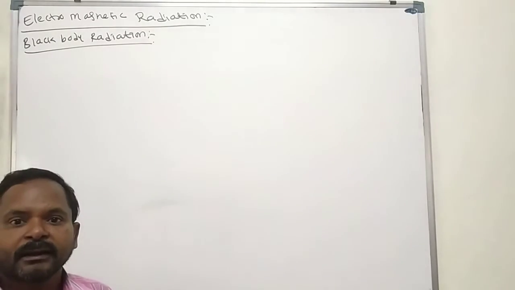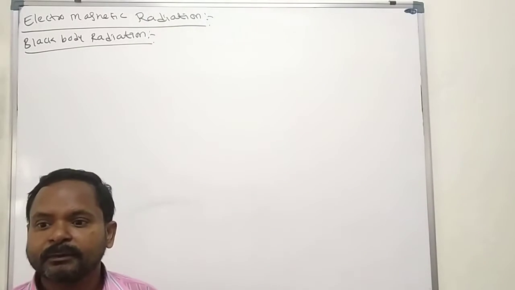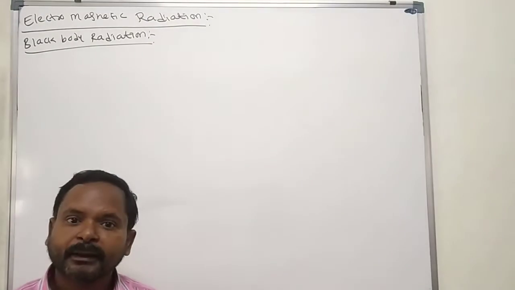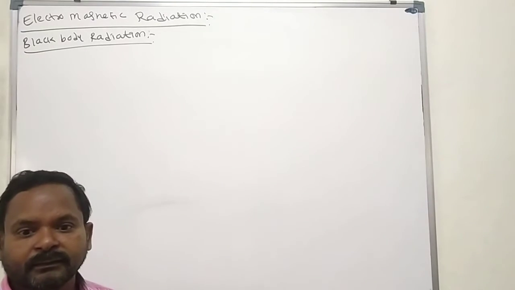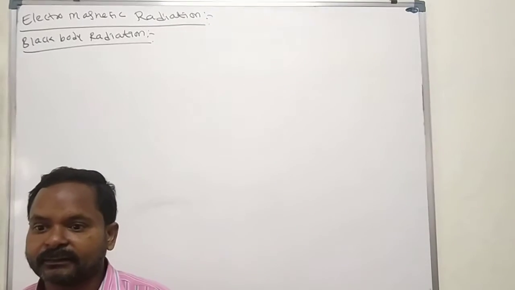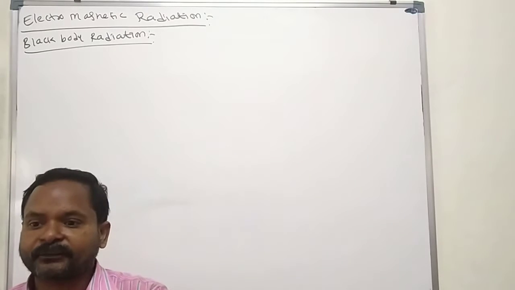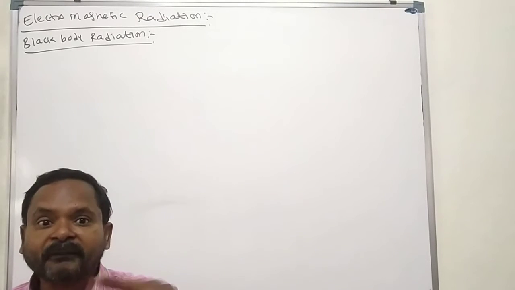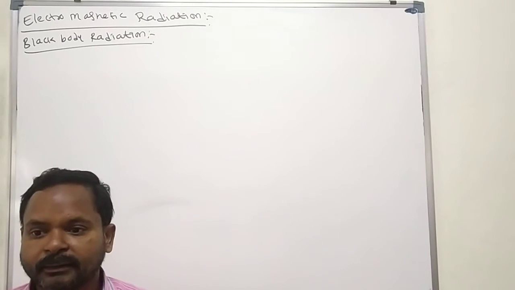For example, I ask you two questions. You observe, you analyze, and you release the answers to the two questions. That means you are perfect, and then you are called a black body.